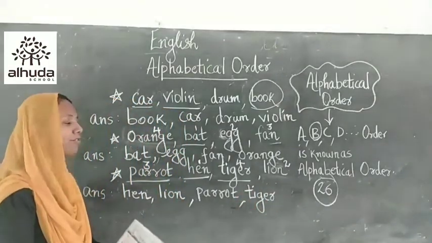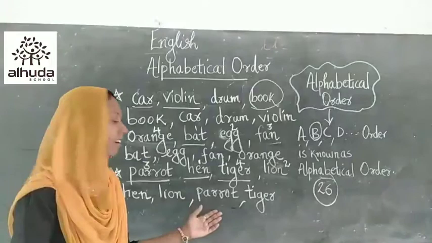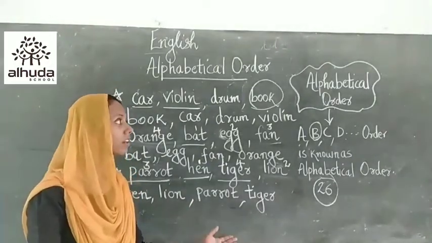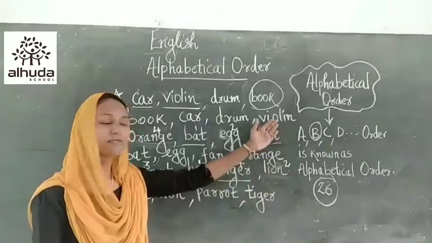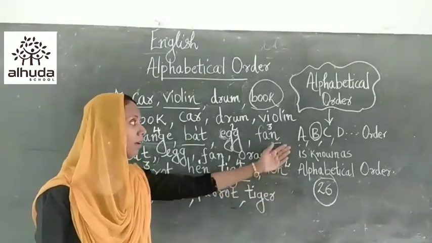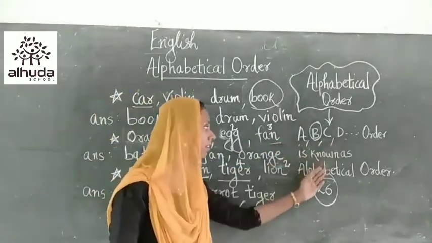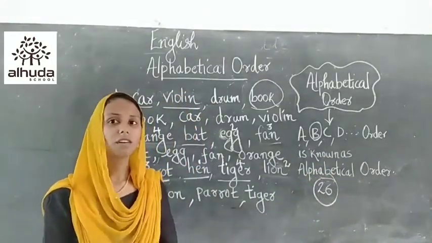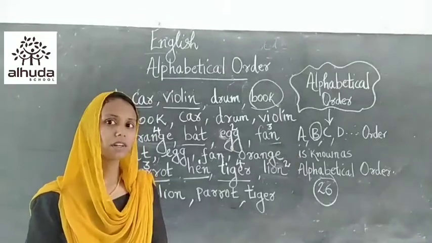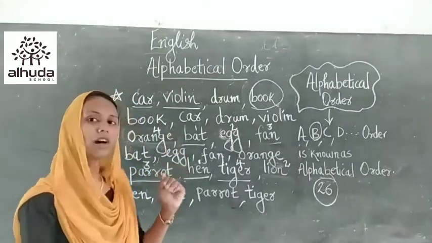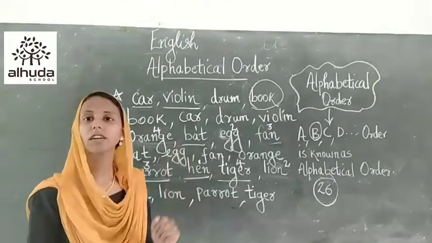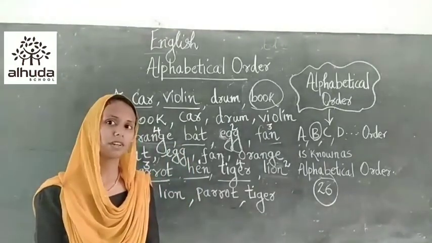Okay, I hope all of you understood how we can sort out the words in alphabetical order. Once again, I will repeat. Alphabetical order is A, B, C, D order. A to Z order is known as alphabetical order. For arranging words into alphabetical order, you have to sort the words in accordance with their alphabetical order.